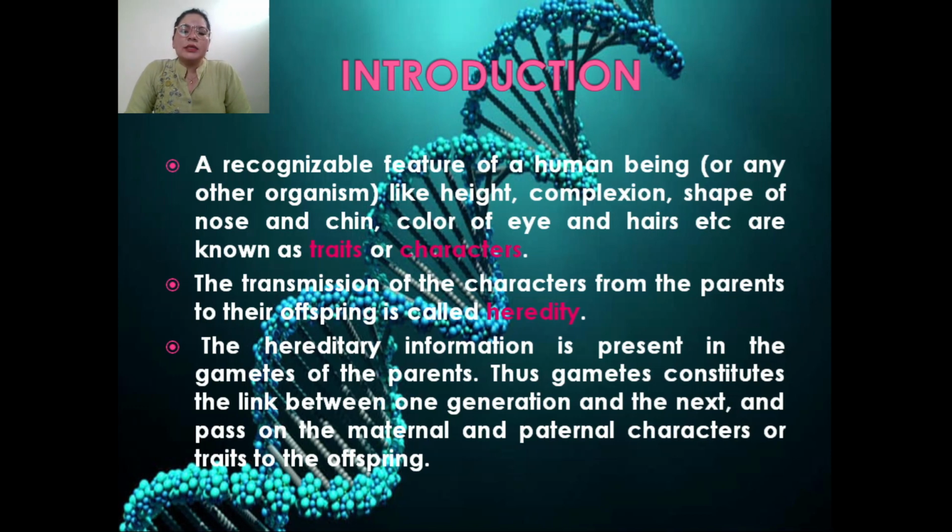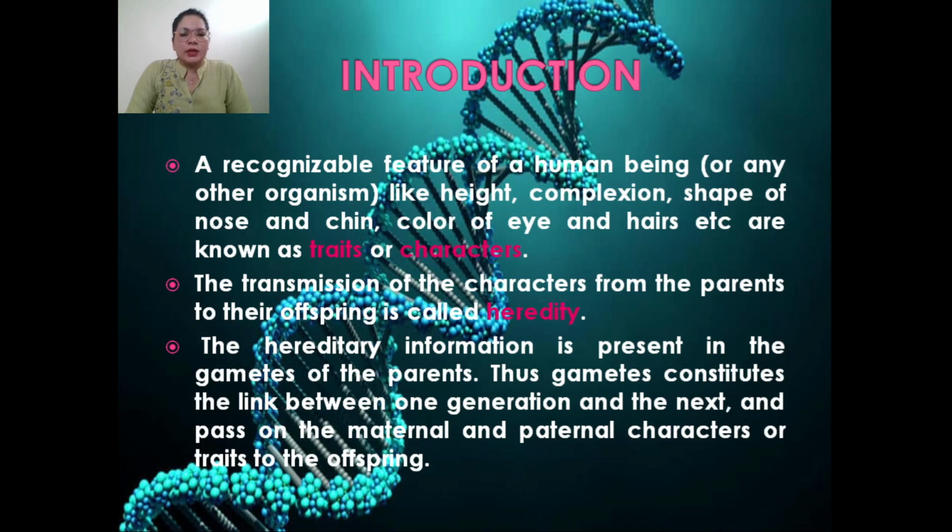How are these characters transmitted from the parents to the offspring? These are transmitted with the help of gametes. Gametes are produced by the parents. Egg is produced by the female and sperm is produced by the male. After fertilization, a zygote will be produced.